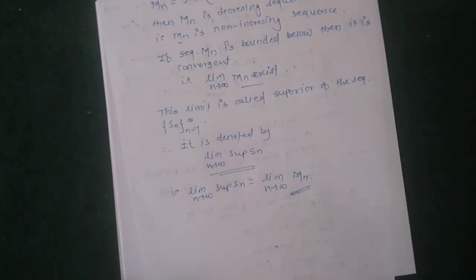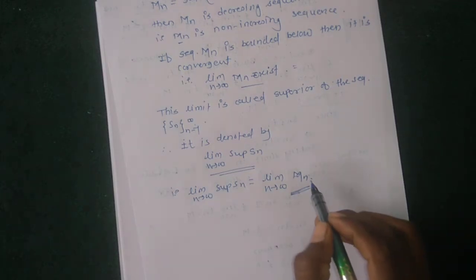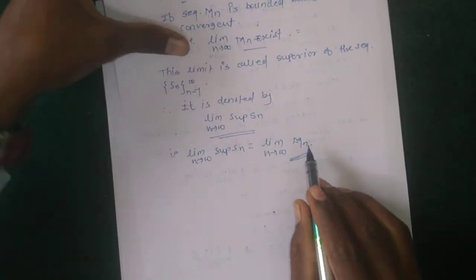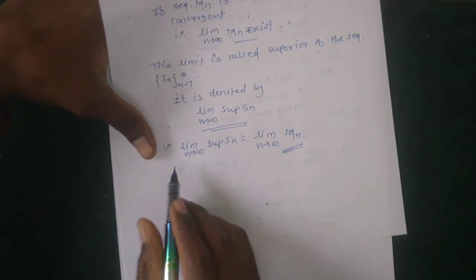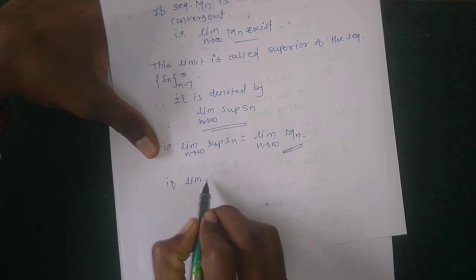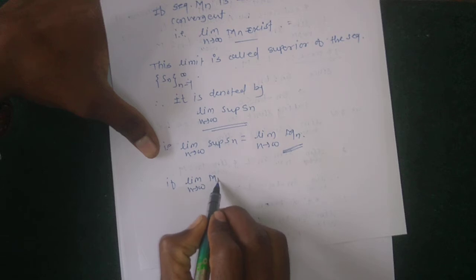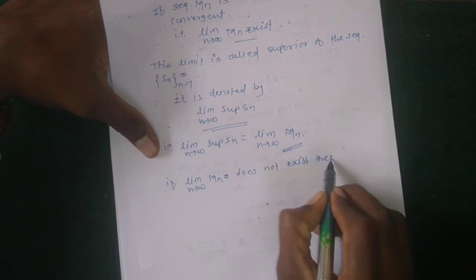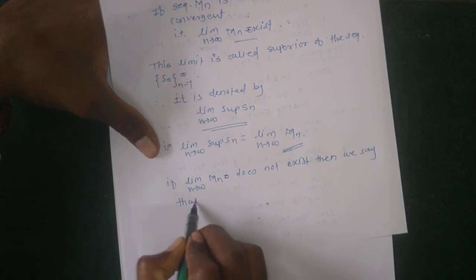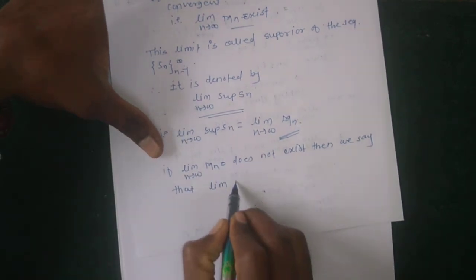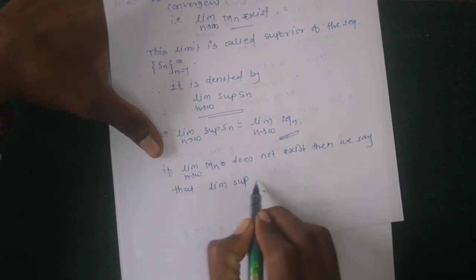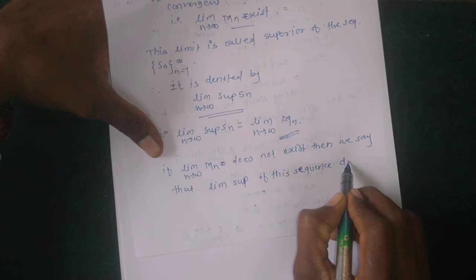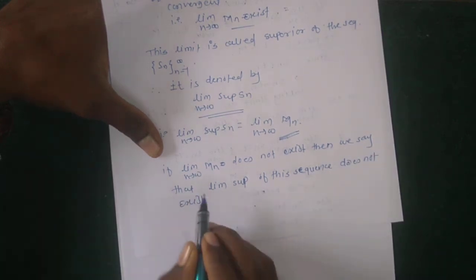And if this limit does not exist, then we say that the limit supremum of this sequence does not exist, that is, it diverges to minus infinity.